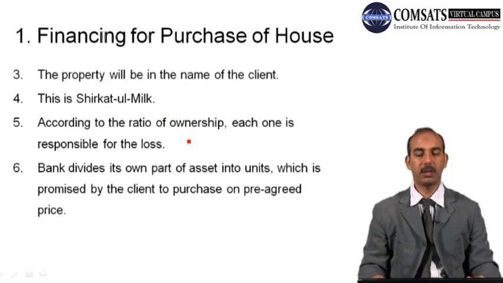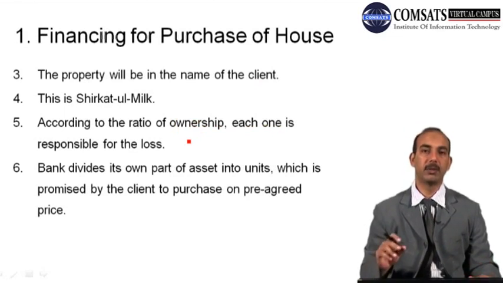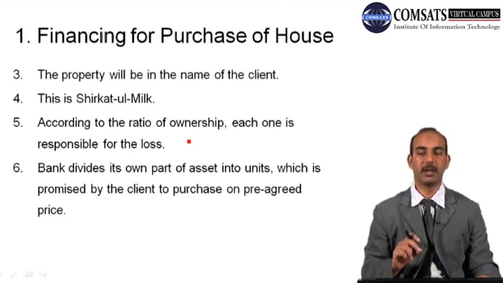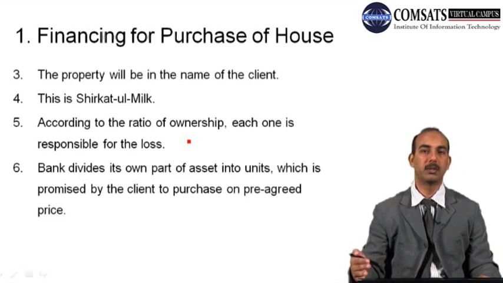The property will be in the name of the client. In the documents, the property will remain in the ownership of the client, but there will be certain other documents that will certify that the bank is owner with such and such proportions in this property. And this is Shirkatul Milk. This is a joint ownership. This is not a joint venture. This is a joint ownership.